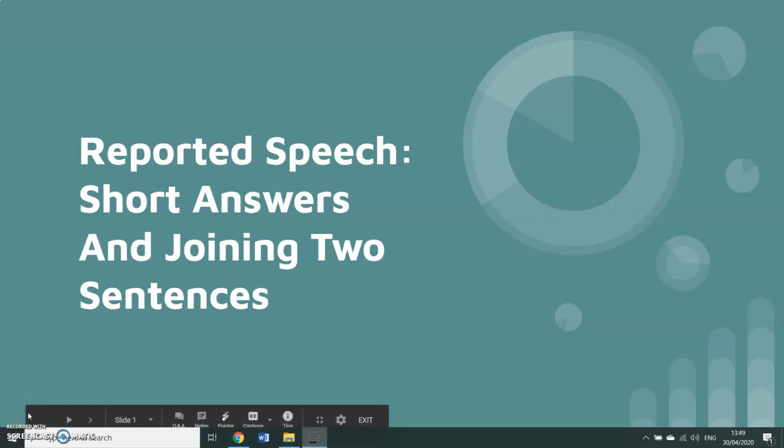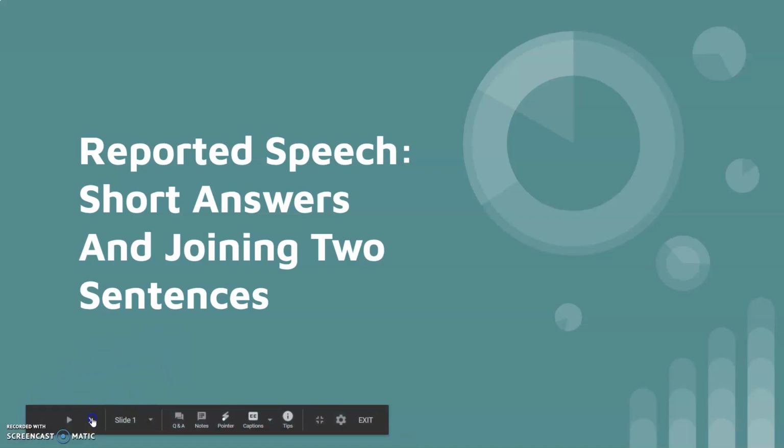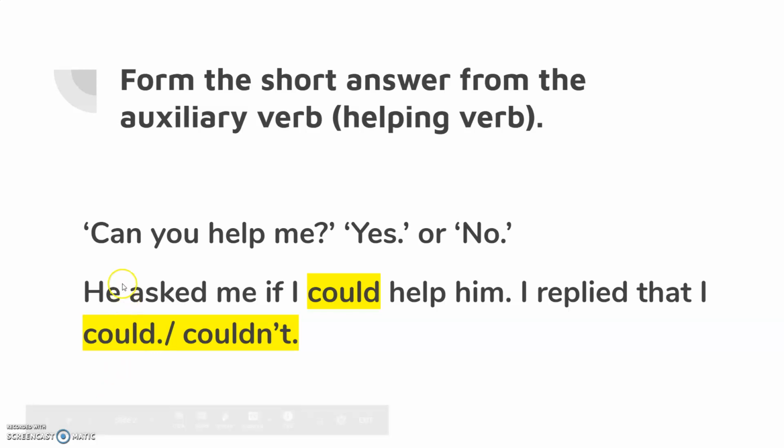Reported speech. Here we're going to learn how to give short answers and also how to join two sentences. So first of all, let's look at a sentence. Can you help me? The answer could be yes or no. Now we mustn't write yes or no in our reported speech sentence. Instead, we're going to use the auxiliary verb. So in this case, we've got the word could. It's a helping verb.